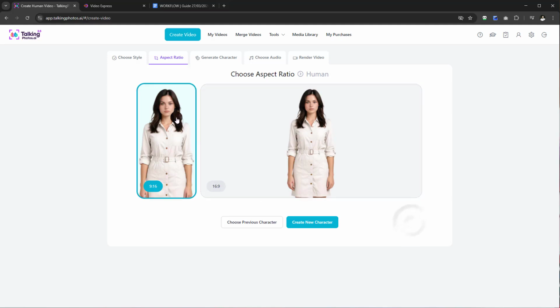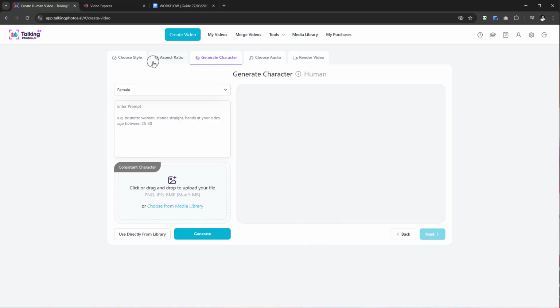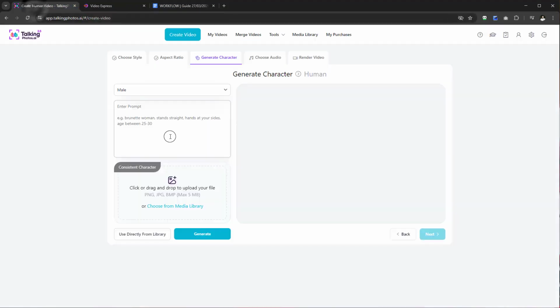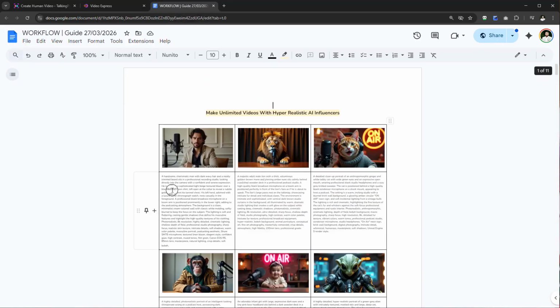I select next. I've got the ability to choose from 9:16, which is mobile optimized, or I can have desktop YouTube variation. Let's create a new character. And now what you're going to find from this, first of all, we can distinguish male or female. Here we would actually add our prompts. So there's a guide here. If you do want to use these prompts, you can do, or you can simply put in your prompt, whether it's a male, a character, a model, whatever human you want to put, you can put that information in there and it will generate you a character. Okay, or you can test them out using these prompts here of the humans.